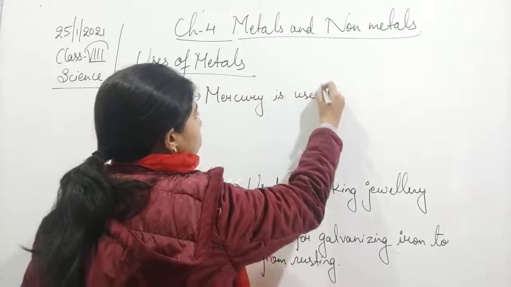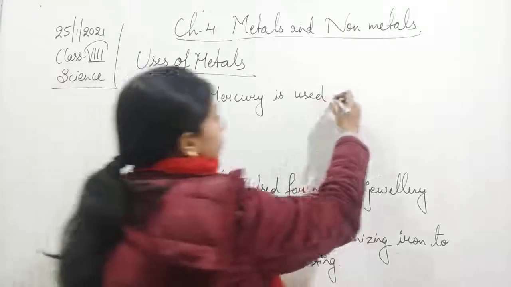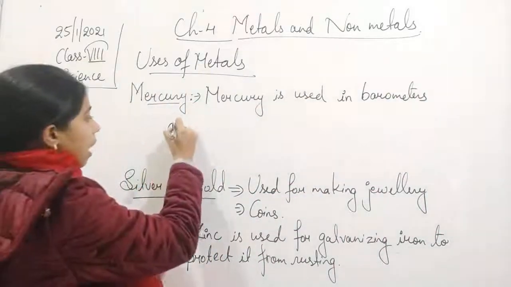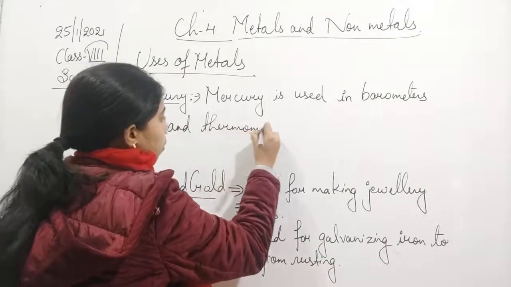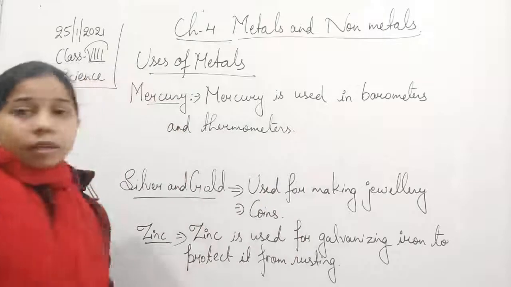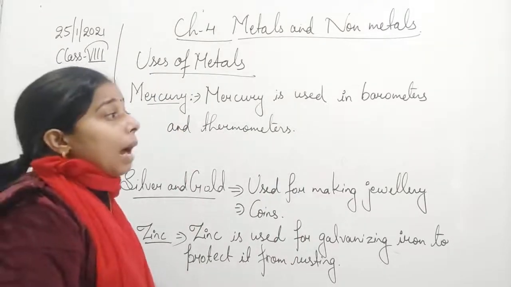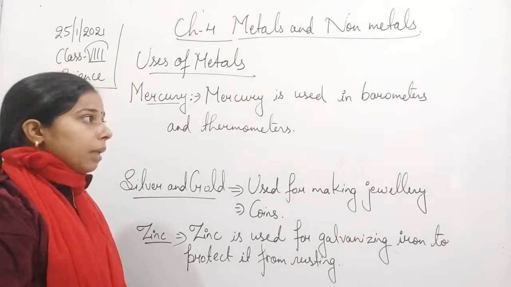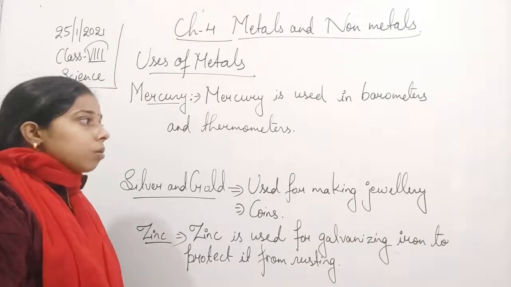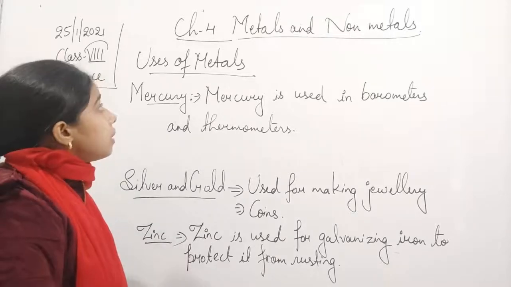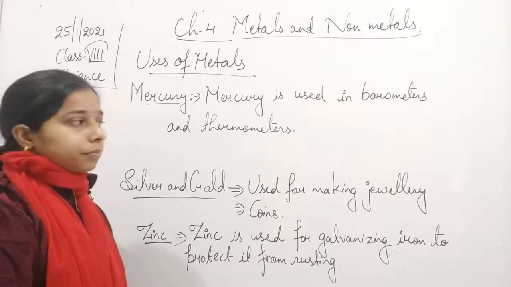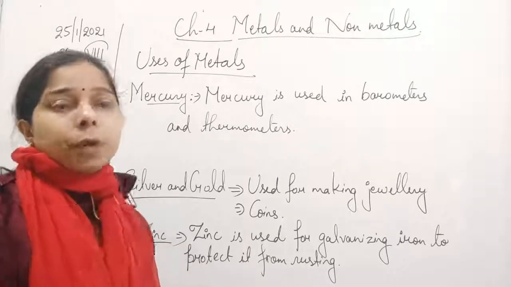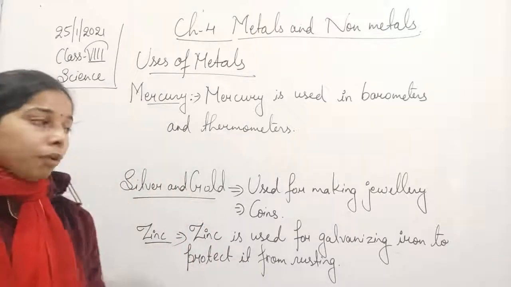So mercury is used in barometers and thermometers. A barometer is basically used to find pressure. So these are the different uses of metals, and it is necessary to know the properties because according to the properties we decide where to use it and for which purpose.